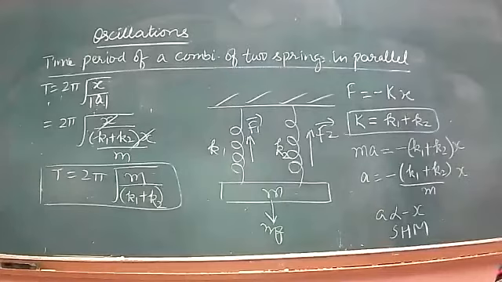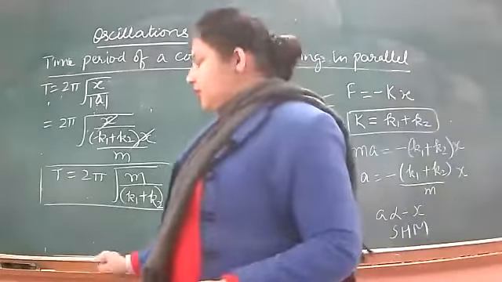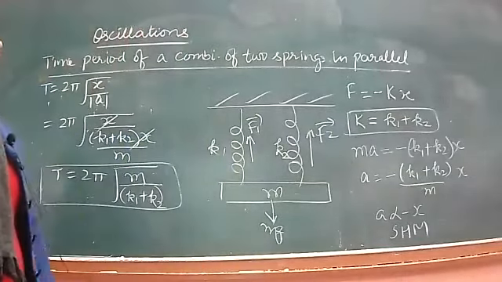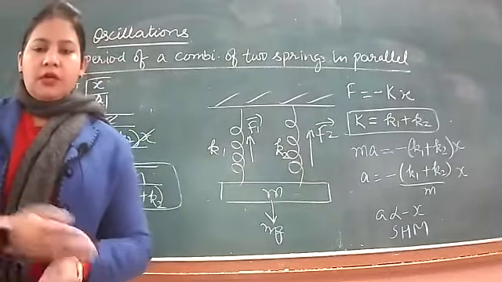Then we find the time period of oscillation in each case. Is that okay? Clear है बच्चे? कोई doubt है तो पूछ सकते हो.